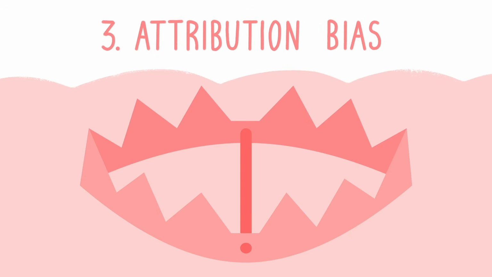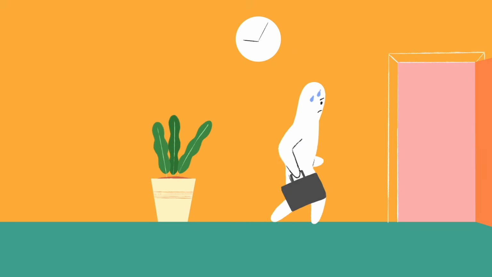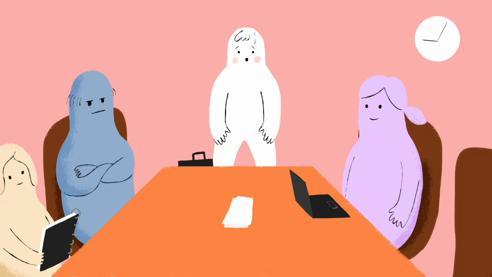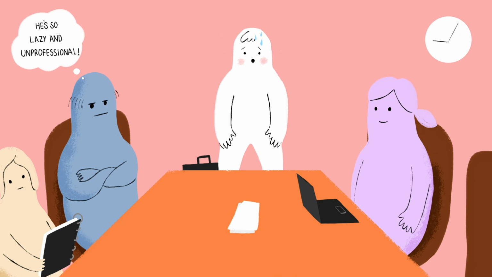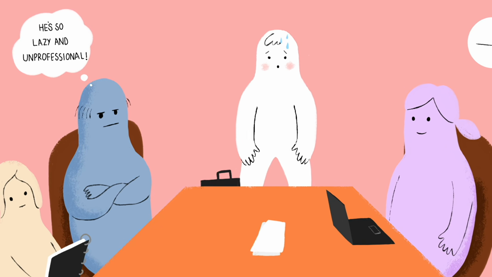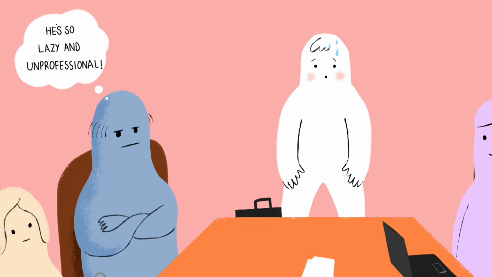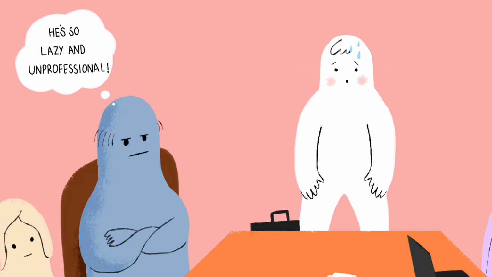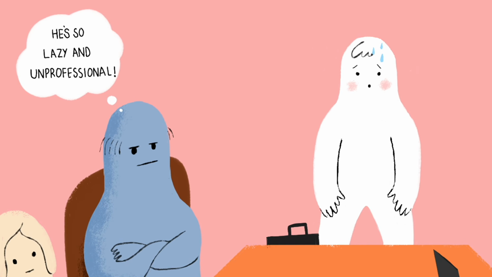3. Attribution bias. Frank is late for an important meeting. He's late because he needed to call an ambulance for someone who was hurt in a car accident. As he stops to catch his breath, his colleague Don thinks to himself, he's so lazy and unprofessional. This is an example of attribution bias, or the tendency to explain another's behaviour by referring to their character or personality while attributing our own behaviour to situations beyond our control, like the time Don was late and blamed it on bad traffic. To avoid this bias, we need to wait until we know the full picture. It's also helpful to put ourselves in another's shoes to understand their actions first.